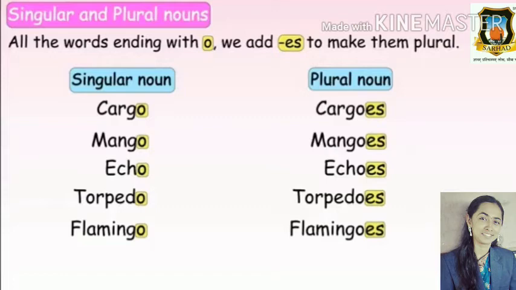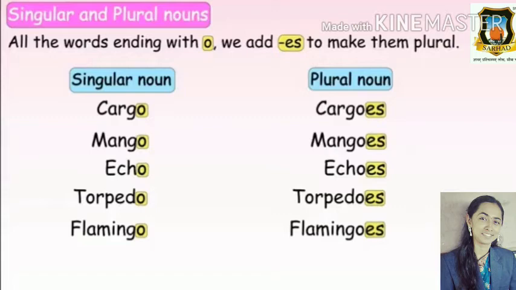Mango, and the plural noun of mango is mangoes. Mango, mangoes. The singular noun is echo, and the plural noun of echo is echoes. Echo, echoes.